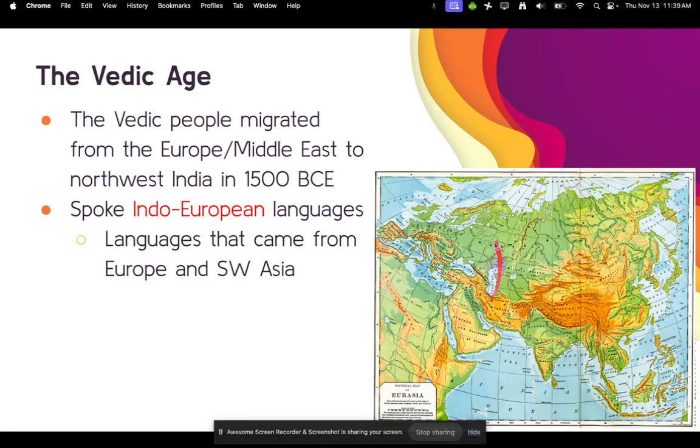Just to give you a little bit of perspective here, here's Europe, here's the Middle East. These people, the Vedic people, traveled all the way over the Himalayas and into India. They spoke Indo-European languages. Those would be languages that came from Europe as well as Southwest Asia.